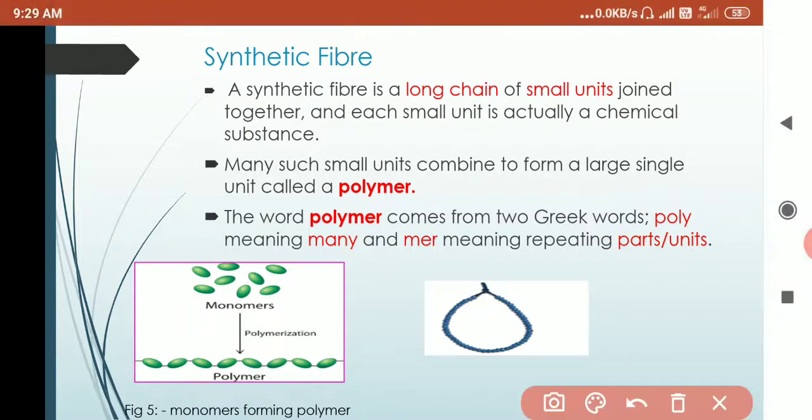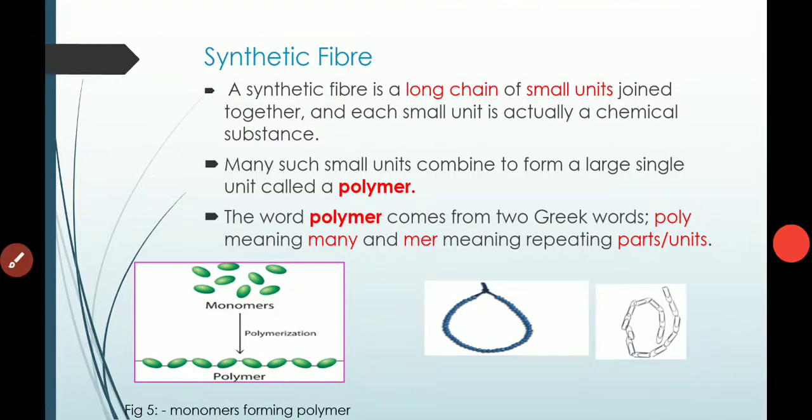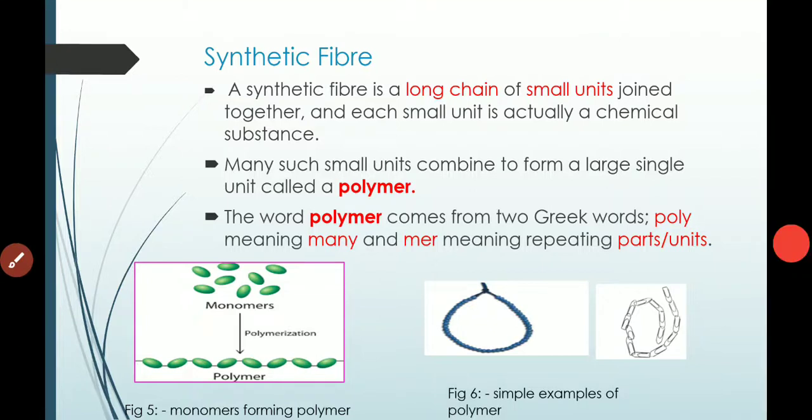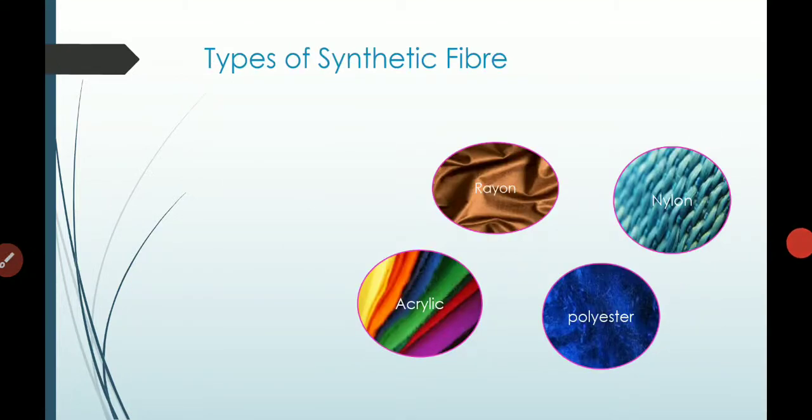Each bead of this necklace is combined through a thread to form a polymer. So a polymer can be compared with a necklace made up of single beads. Each unit of this polymer is called a monomer. These are the simple examples of polymers.